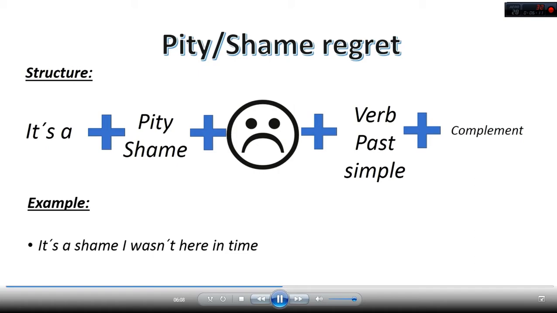In this example, we can see that he couldn't be in time, and he is expressing a disappointment about it. He really wanted to be there, but he couldn't. So it's a shame that he wasn't there in time.